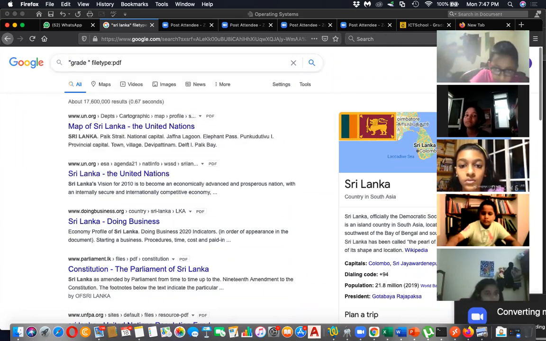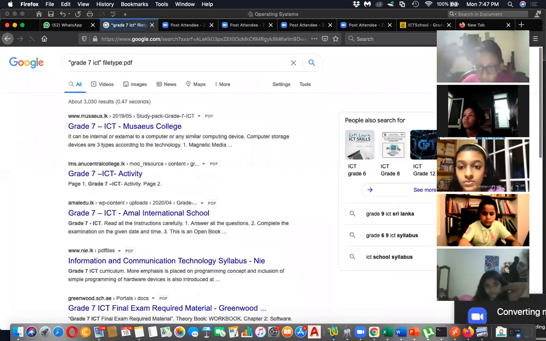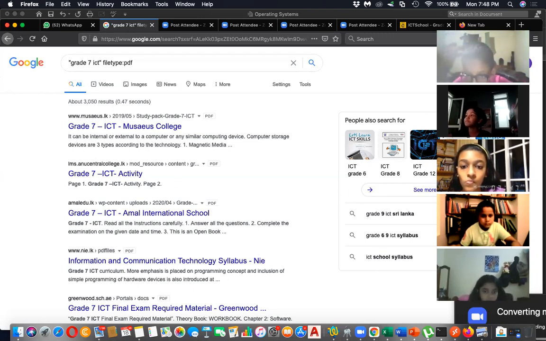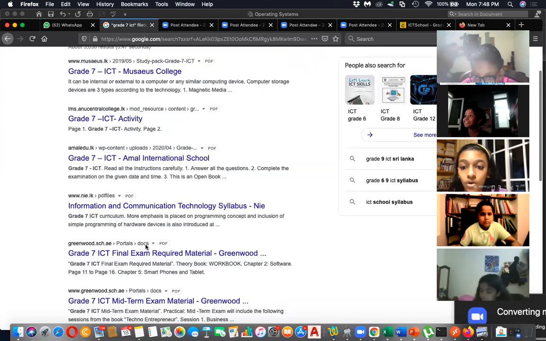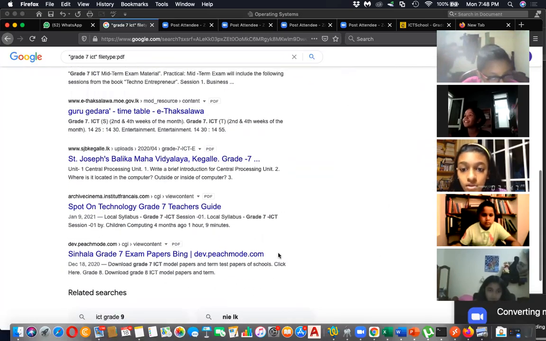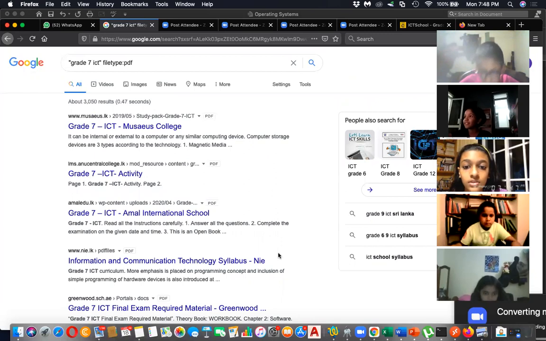Or you can put, let's say, grade 7 ICT, file type PDF. Then the first one is from MUSES College, grade 7 ICT. The second one, grade 7 ICT, is Anuradhapura Central College, I think. Then edu.lk, then nie.lk, National Institute of Education. It will give you documents related to grade 7 ICT in PDF, portable documents.